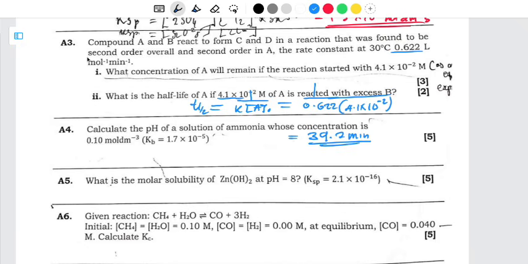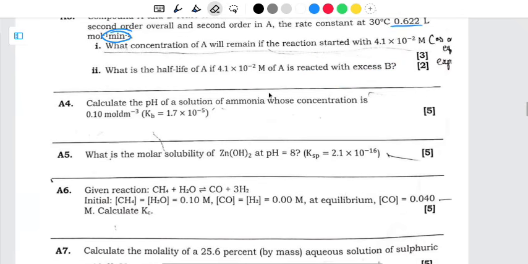Remember, here we are having per minute, so this is the reason why I'm putting minutes here. If it was something like liters per mole per second, our answer would have to be in seconds. So half-life is measured in the unit of time. It just depends on the unit that is in the question.